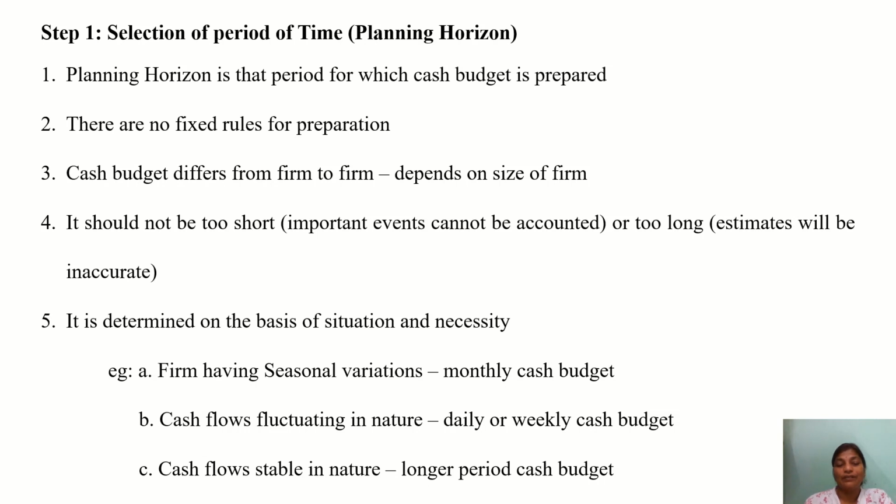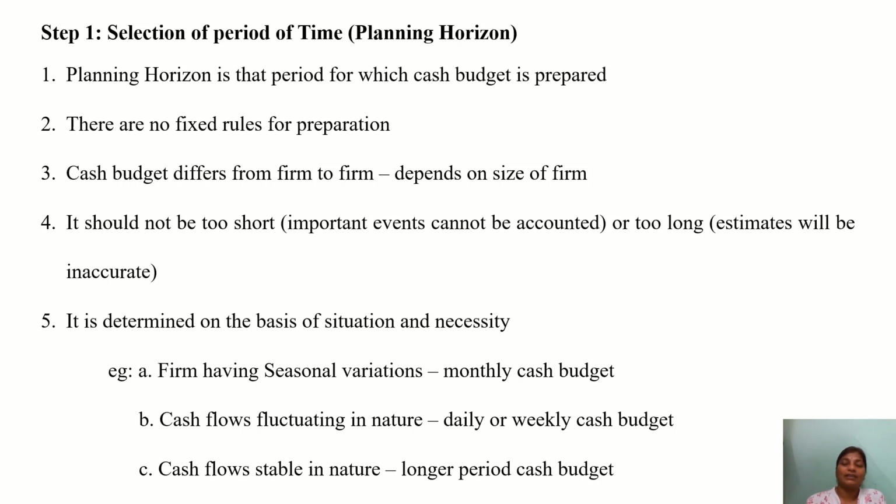Generally when we select the period of time for the cash budget, we see the estimate at a particular position in future, whether you have cash surplus or deficit, so as to decide whether you can go for investment planning or financial planning or whatever we want to do. There are no fixed rules for preparation. As we have for financial statements, we don't have any specific rules fixed for cash budget preparation. So it differs from firm to firm.